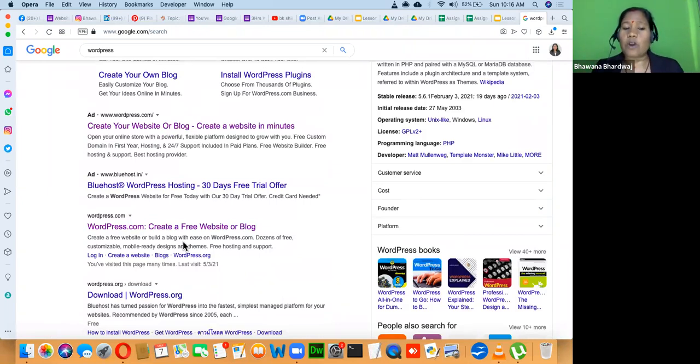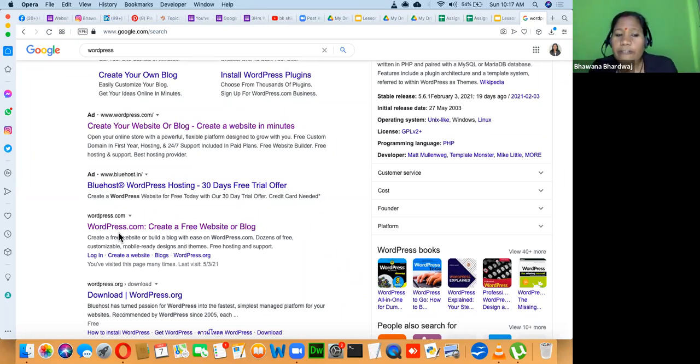Why are we using a content management system here? Because we want it to be easy. We want content in our control and coding managed by someone else. So this software will manage coding for you. It will manage PHP, JavaScript, and HTML, and we will be managing only the front end.